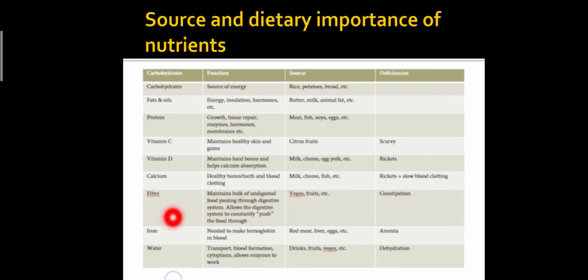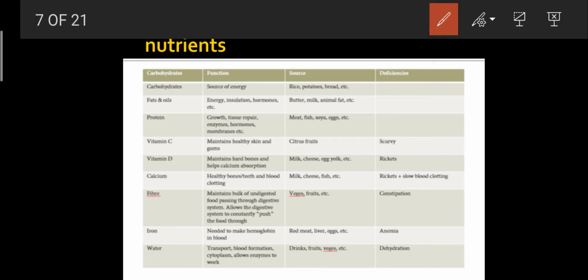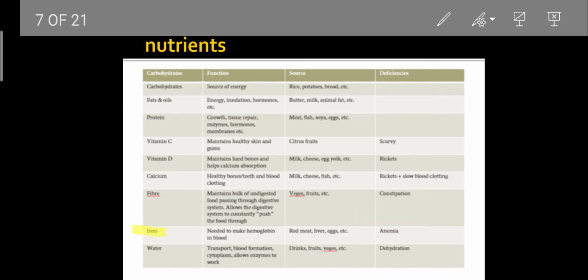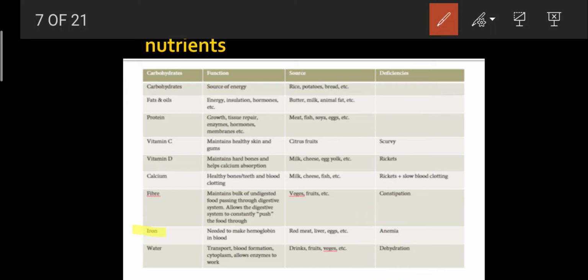So, if we talk about iron, then it is needed to make the hemoglobin in the blood. And the sources of iron include red meat, liver, egg, etc. And if there is a deficiency of iron in the diet, it may lead to anemia.